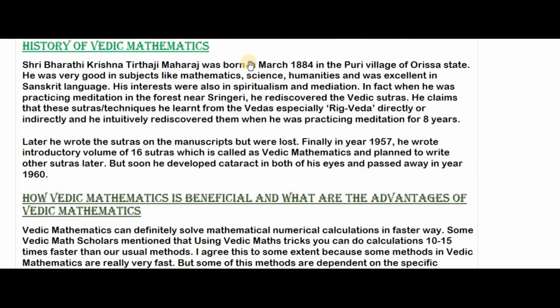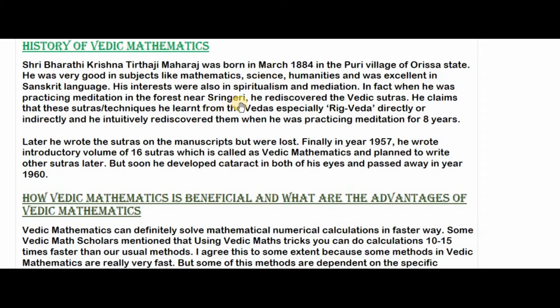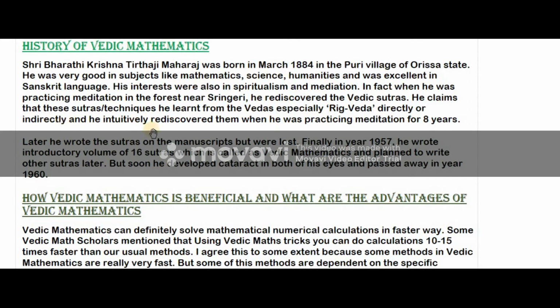History of Vedic mathematics: he was born in March 1884 in a village of Puri in Orissa. He was very good in subjects like maths, science, humanities, and was excellent in the Sanskrit language. His interests were also in spiritualism and meditation. In fact, he was practicing meditation in the forest near Sringeri. He rediscovered the Vedic sutras. He claims that these sutras were learned from the Vedas, especially the Rig Veda, directly or indirectly, and he intuitively rediscovered them when he was practicing meditation for 8 years.